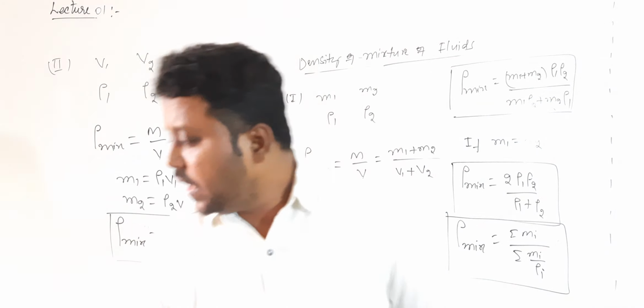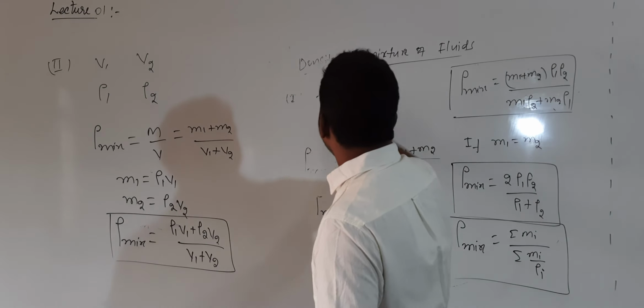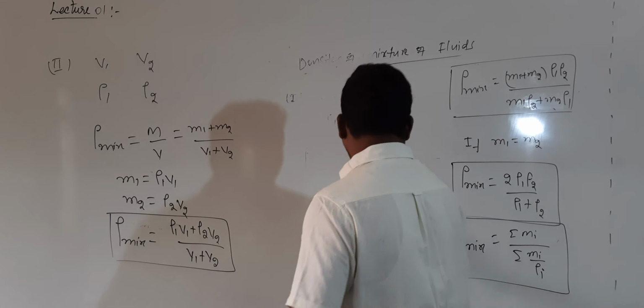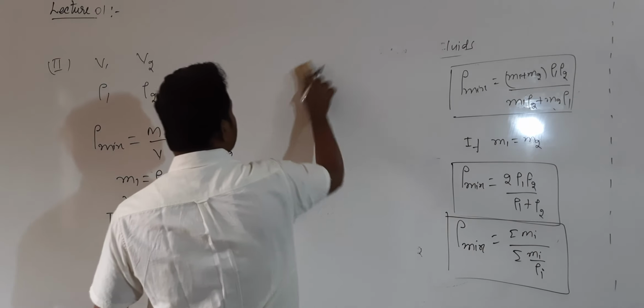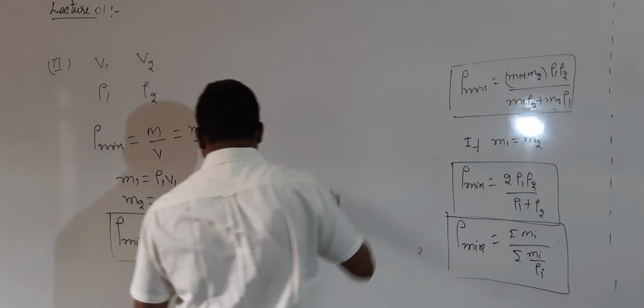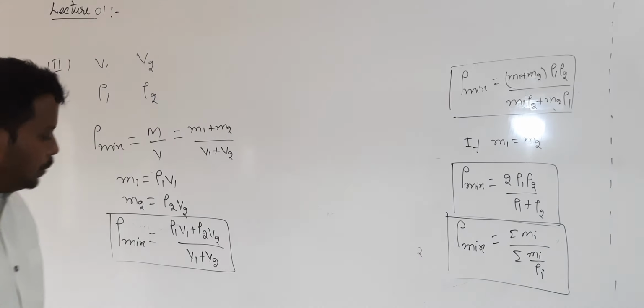So when fluids of densities rho 1 and rho 2, masses M1 and M2, and volumes V1 and V2 are added, the density of the mixture is given by this formula. Okay? The total volume is V1 plus V2.